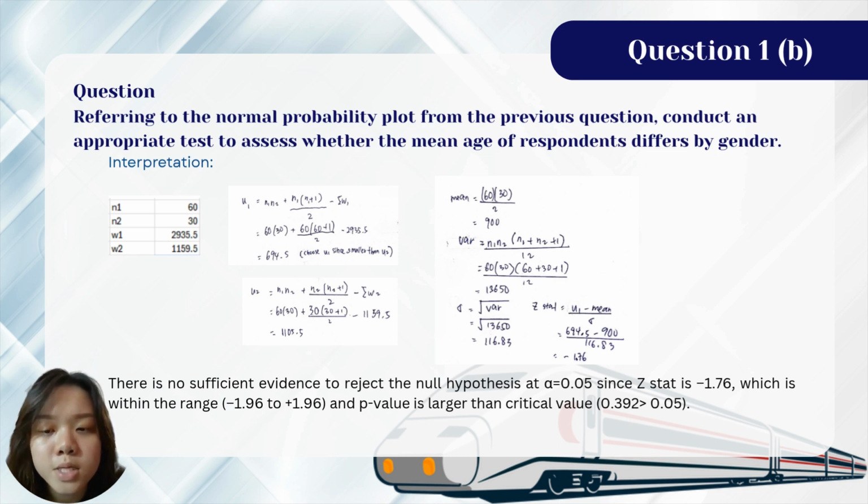So by using all the data here, we can calculate U1 and U2, and finally we find that U1 is smaller than U2. So we will choose U1 to calculate the Z stat. The Z stat we get is negative 1.76. So there is no sufficient evidence to reject the null hypothesis at the critical value of 0.05, since the Z stat is negative 1.76, which is within the range of negative 1.96 to positive 1.96. And also the p-value is larger than the critical value. We can see here 0.392 versus 0.05.